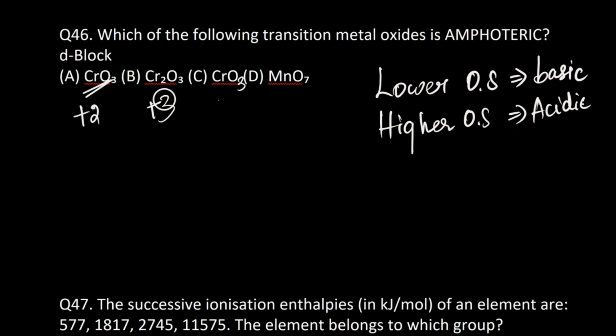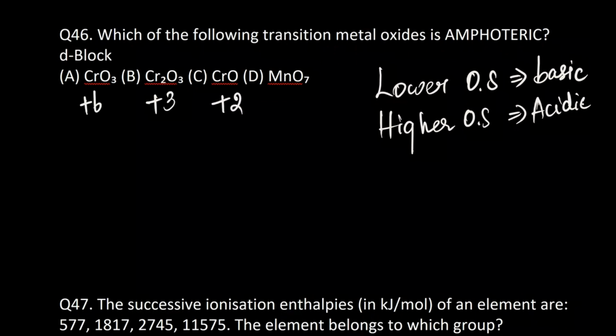Wait, okay, sorry. CrO3, so which will have +6 oxidation state. Yeah, I didn't see the 3. Then Cr2O3, that is +3, and CrO, that is +2.